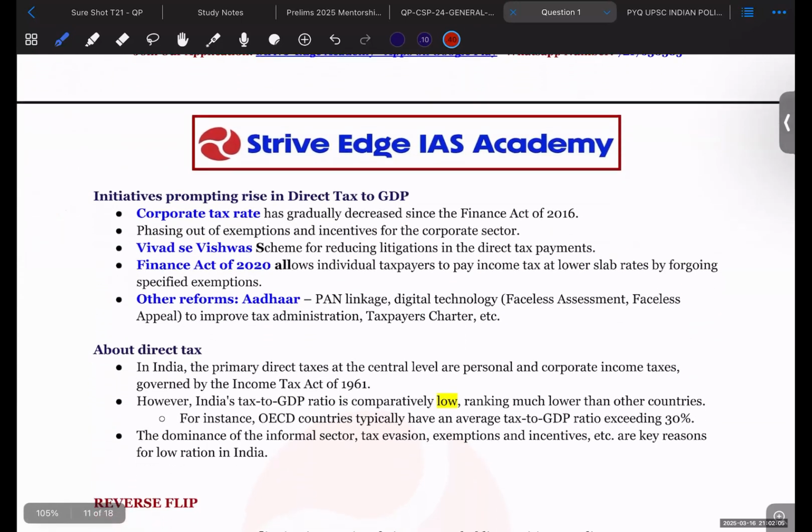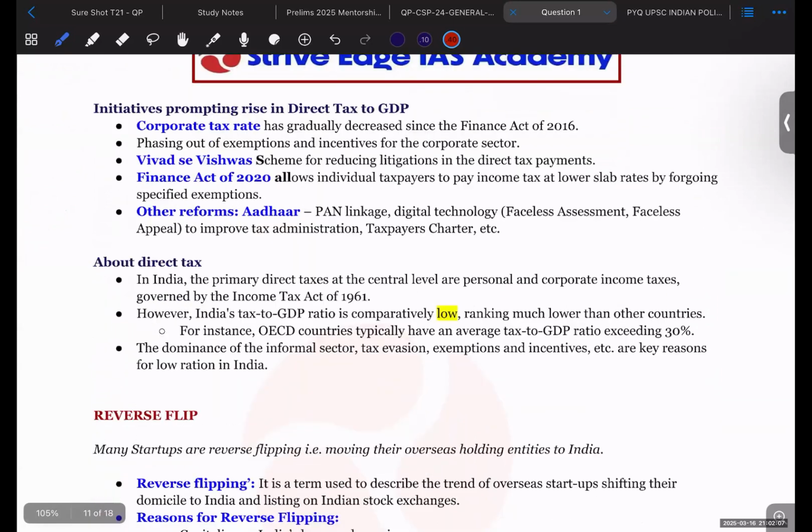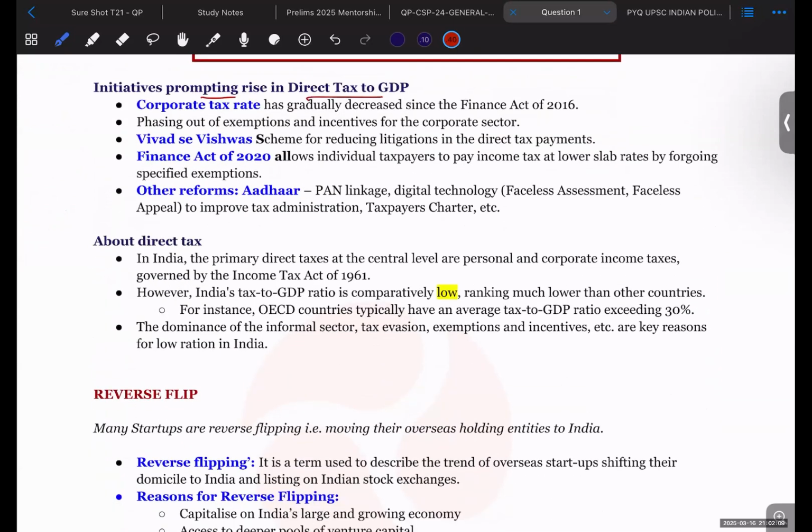The initiatives promoting the rise of the direct tax to GDP ratio include the corporate tax rate. Corporate tax has been cut.